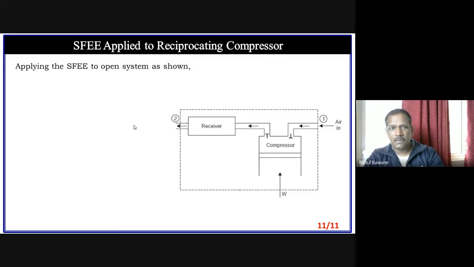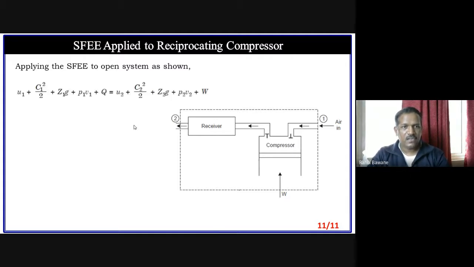Remember, in the university exam also the questions are of the same kind. Please apply the steady flow energy equation to a boiler for 4 marks, or apply the steady flow energy equation to a reciprocating compressor for 4 marks. Such kinds of questions are there and they are very easy. So it is a scoring portion actually. So we are going to apply the steady flow energy equation. Our generalized steady flow energy equation has the complete terms. Now we have to apply our particular reciprocating compressor's input values.